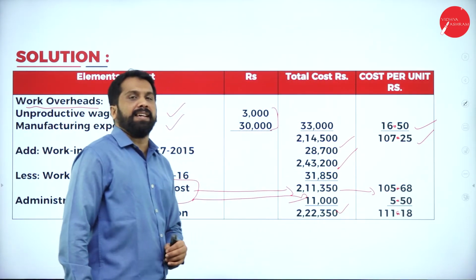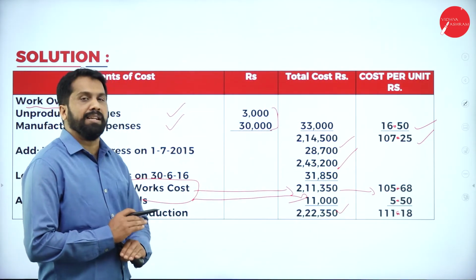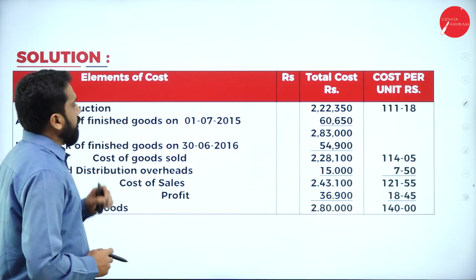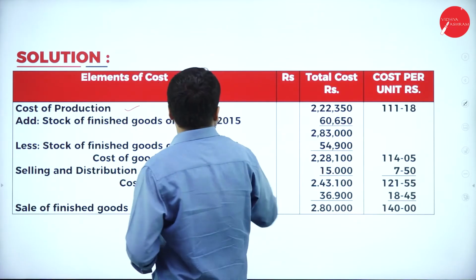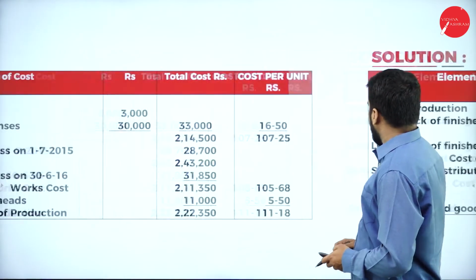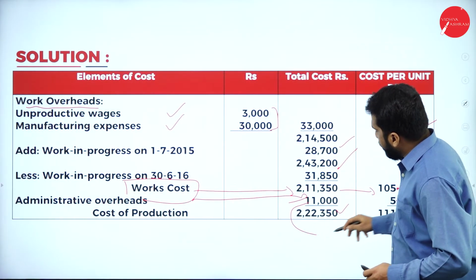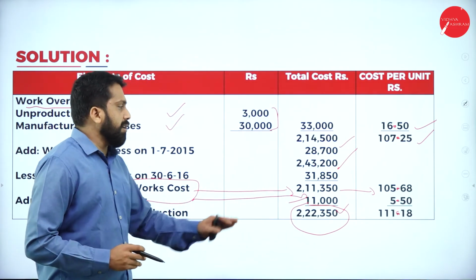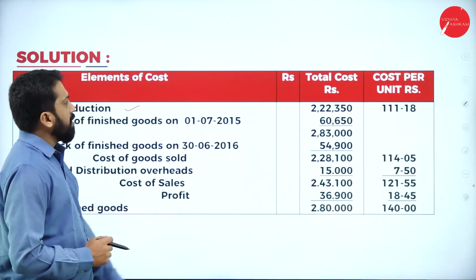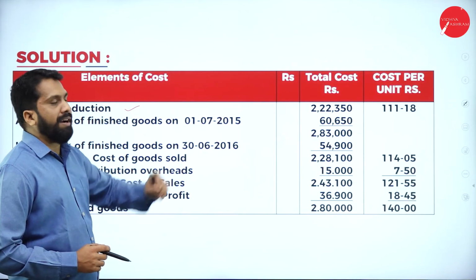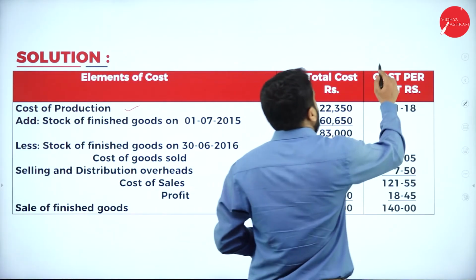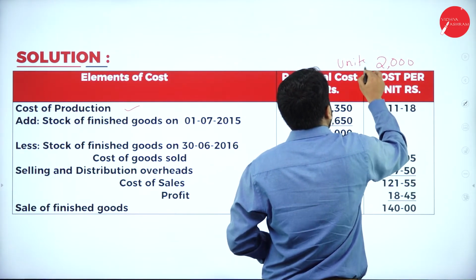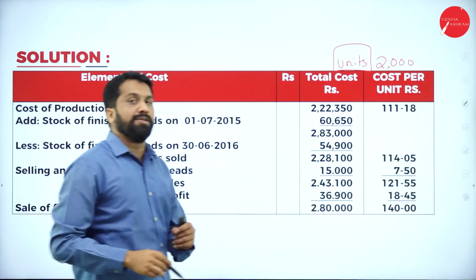Up to this, any doubt? Hopefully, up to this, there is no doubt. We'll go for the continuation, which is very simple. Cost of production, you got 2,22,350. Same thing, I have copied and pasted this so that we need not come back to the previous slide. Now, 2,22,350. If you divide by 2,000, remember you have to mention the number of units. Number of units is 2,000.